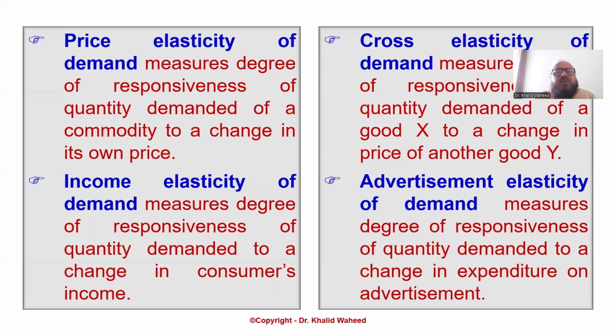Tea and coffee are substitutes. Suppose the question is, if the price of tea increases, what will be the impact on the demand for coffee? Suppose the per cup price of tea is 10 rupees and the price of coffee is also 10 rupees. Now the price of tea has increased from 10 to 15 rupees.